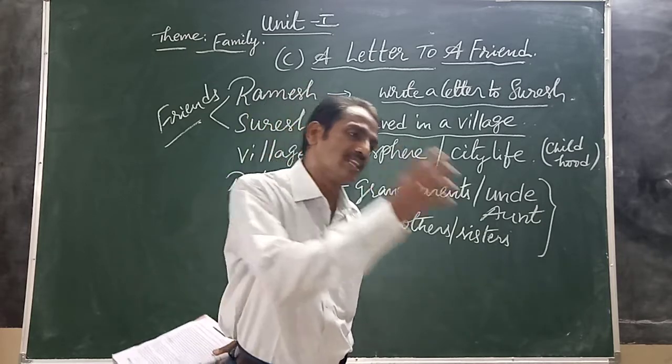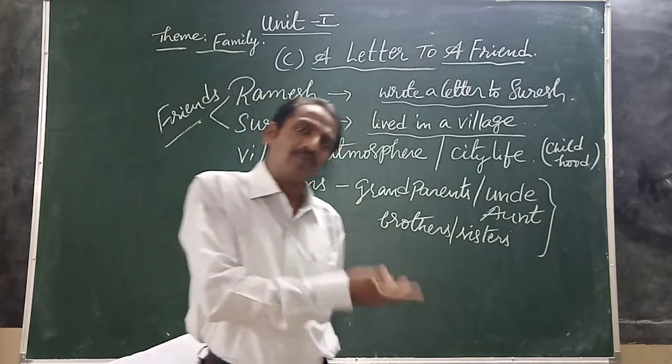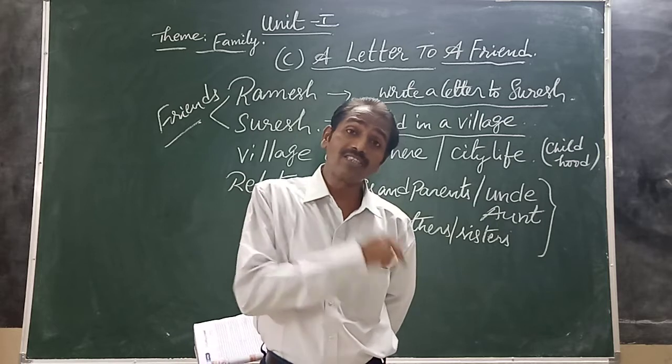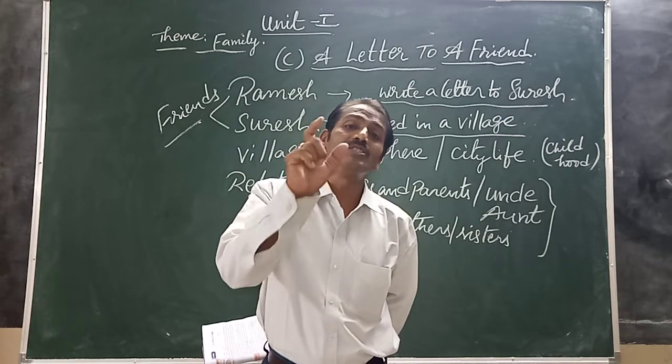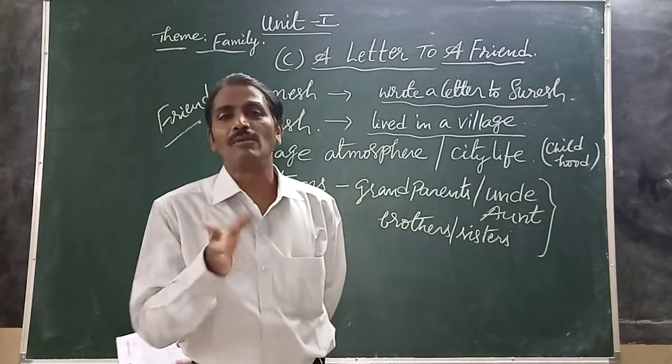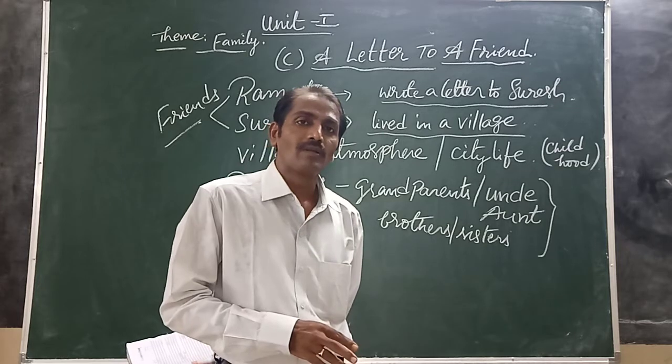If anyone is there, leave the child, don't bother about them. But what about here Ramesh's life? He and his wife and his child only, three members, which is called a nucleus family, a small family.